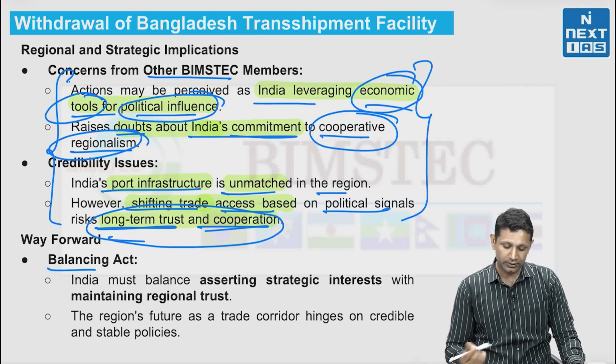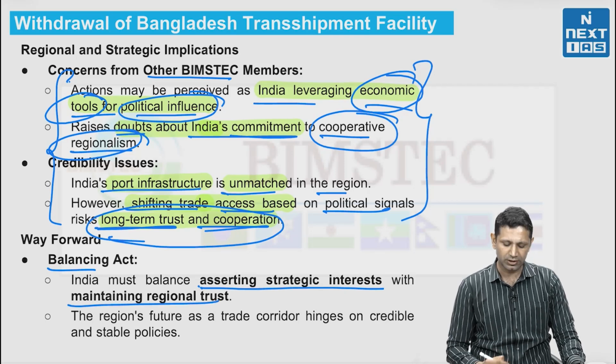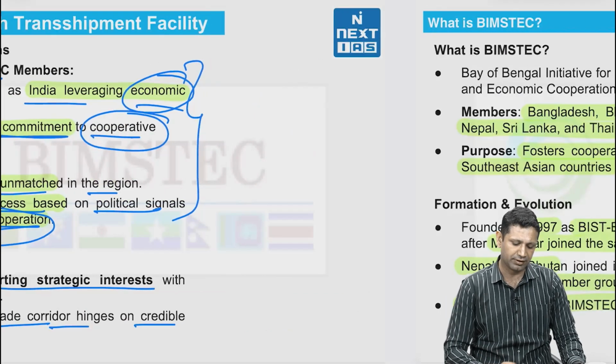Now, what should India be doing? India should first of all balance its assertion of strategic interest with maintaining regional trust. Secondly, its future as a regional trade coordinator hinges on the credible and stable policies that India has.